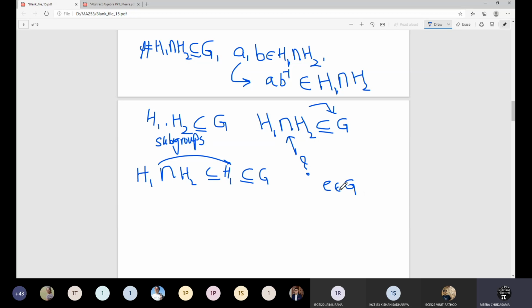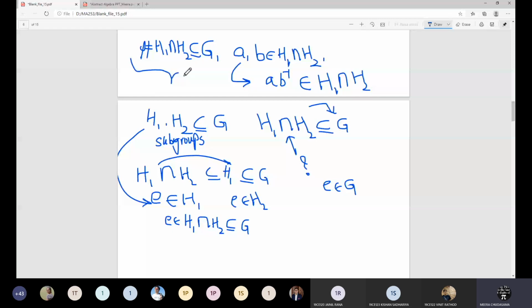Okay, so now as we have seen in the remark, E is the identity element of G, and we have already seen the remark that the identity element remains the same if you consider any subgroup of it. That means H1 and H2 are two subgroups, therefore E will also be the identity element of H1 and the identity element of H2 as well. And if E is in both of these sets, therefore I can say E will belong to H1 intersection H2, and this is already a subset of G. Therefore I can say now H1 intersection H2 is a non-empty subset of G. That means this part is done.